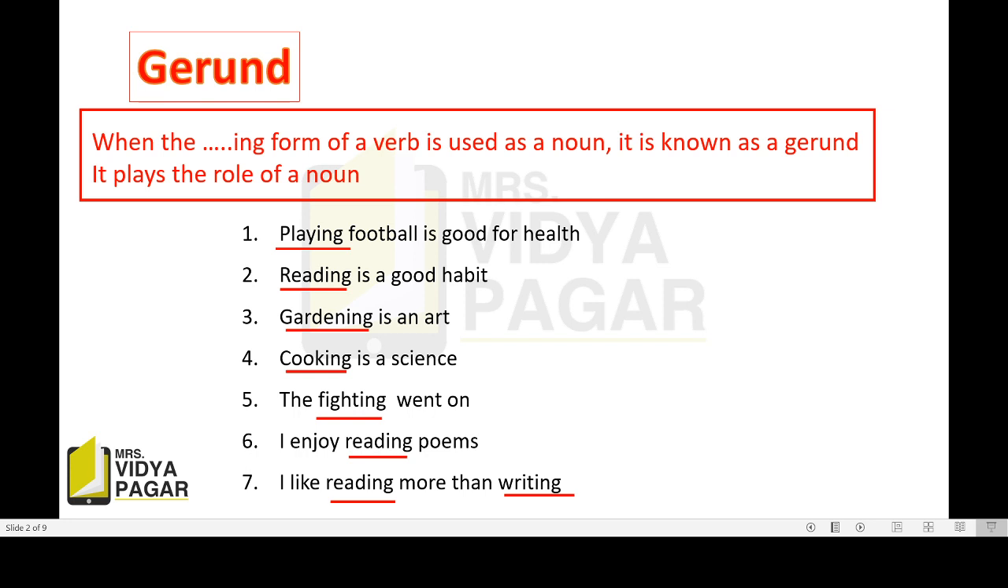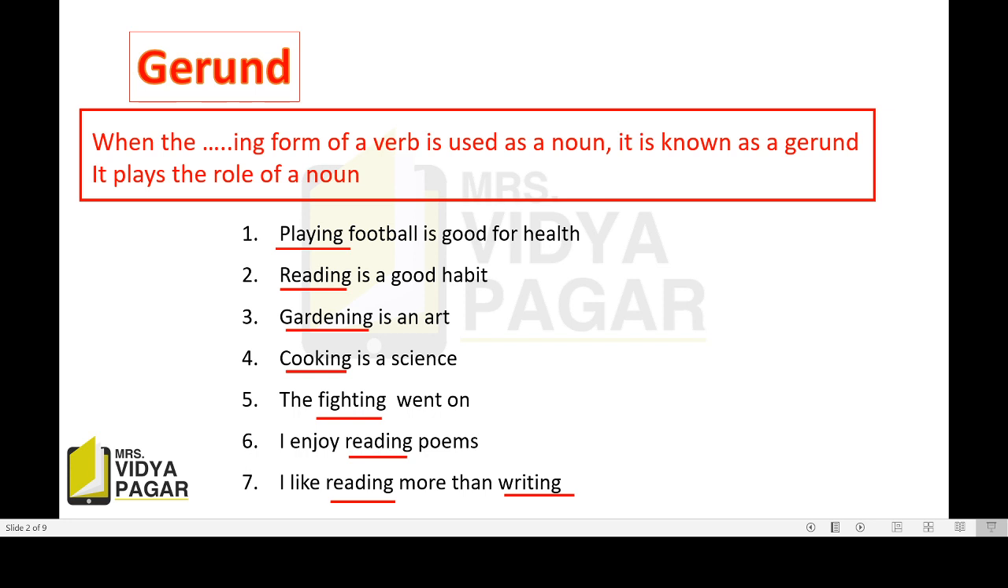Now look at the next sentence. Reading is a good habit. Here read is a verb. R-E-A-D, read. It is an action word. By adding ing it becomes present participle. But here it is playing the role of a subject. So reading is gerund. Now the next sentence. Gardening is an art. Cooking is a science. To cook is also a verb, but by adding ing it became present participle and here it is playing the role of the subject. So it is called gerund.